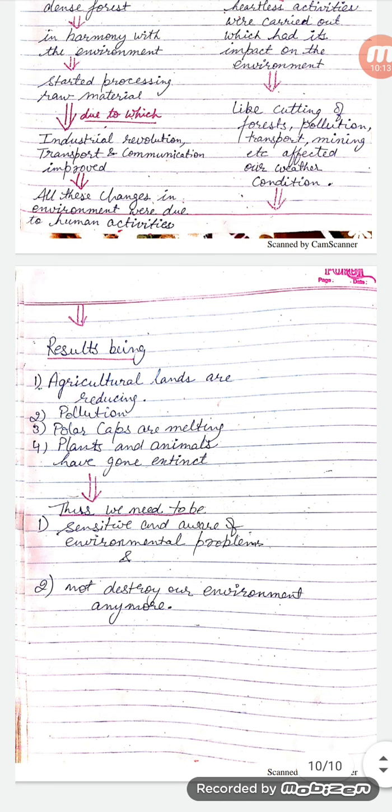The result of all these activities is that agricultural lands are reducing, pollution has increased, polar caps are melting, and also plants and animals have gone extinct. Thus, we need to be sensitive and aware of the environmental problems and also not destroy our environment any more.